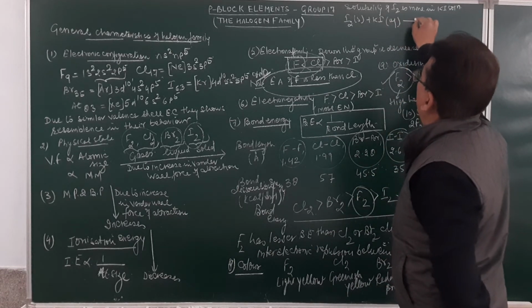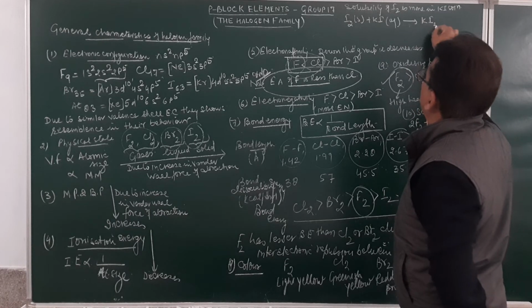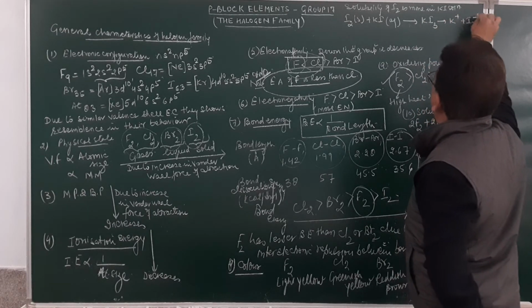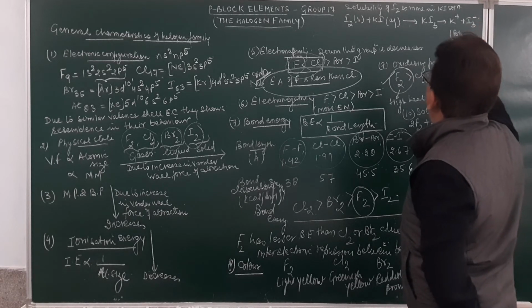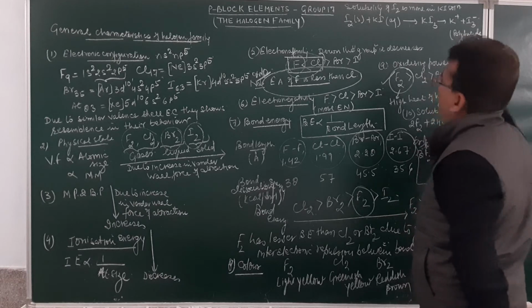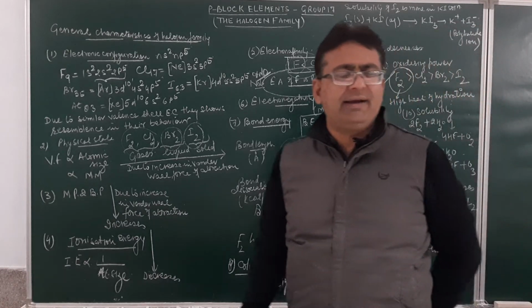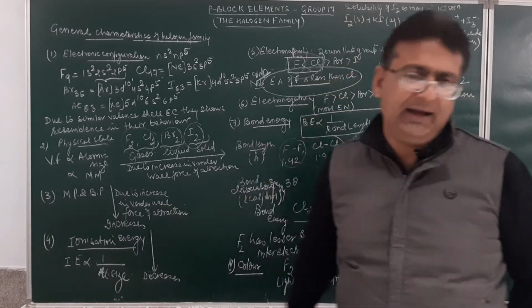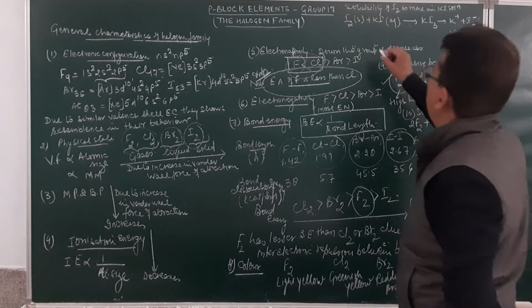It forms KI3, which may dissociate to form K positive and I3 negative. So, this is a polyhalide ion. Iodine is soluble in potassium iodide due to the formation of a polyhalide ion. This is very, very important.